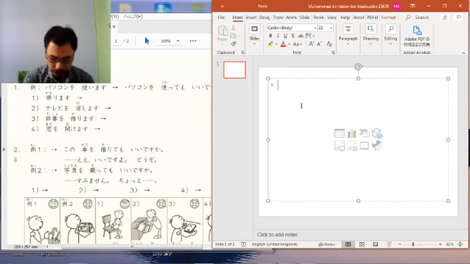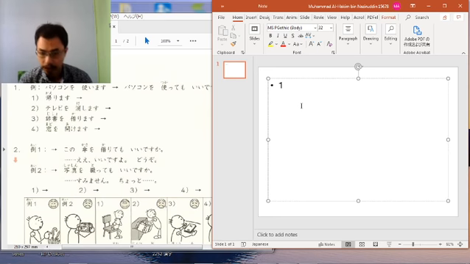So starting from number one, the verb given is kaerimasu. Sorry for the kanji, this kanji is not learned yet. Kaerimasu means going back home.